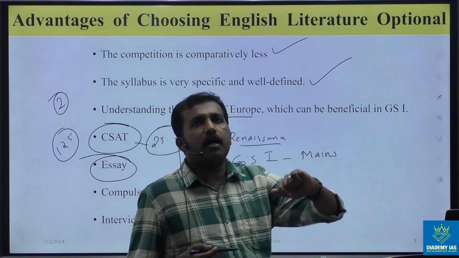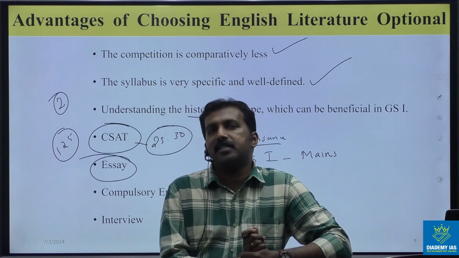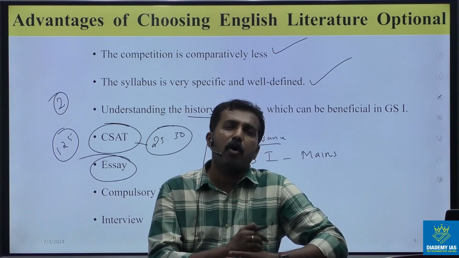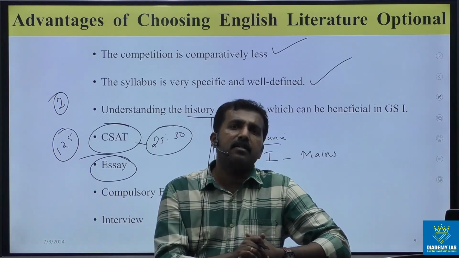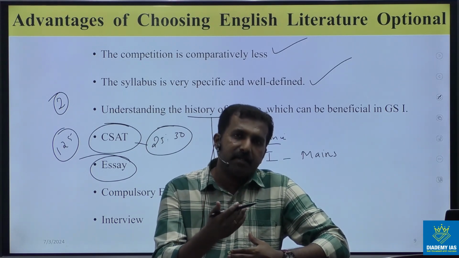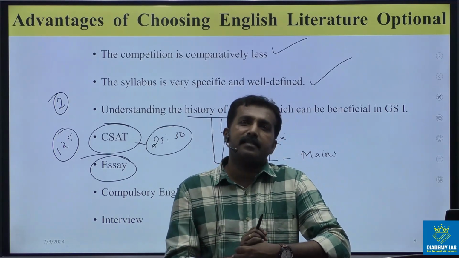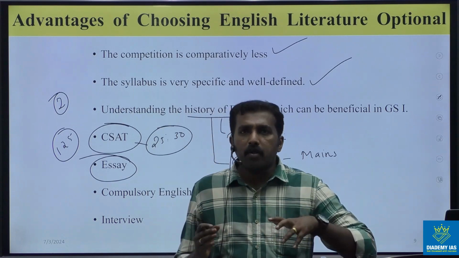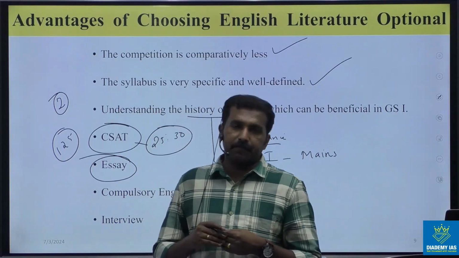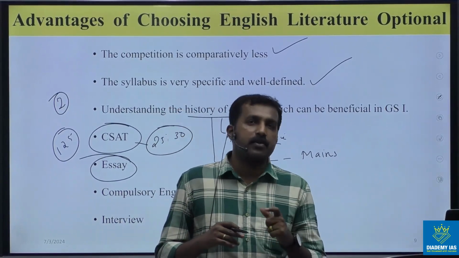And if you are choosing English as the medium of your language in the mains examination, you have to improve your overall English level. That means the writing skill, at the same time vocabulary and presentation of language, sentence construction, and all these you have to improve in order to score in the essay paper. And English literature optional preparation will help here also.